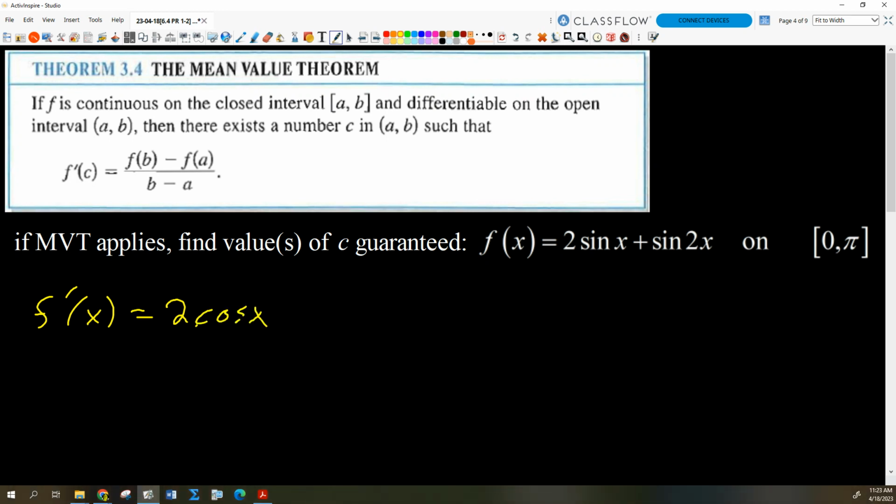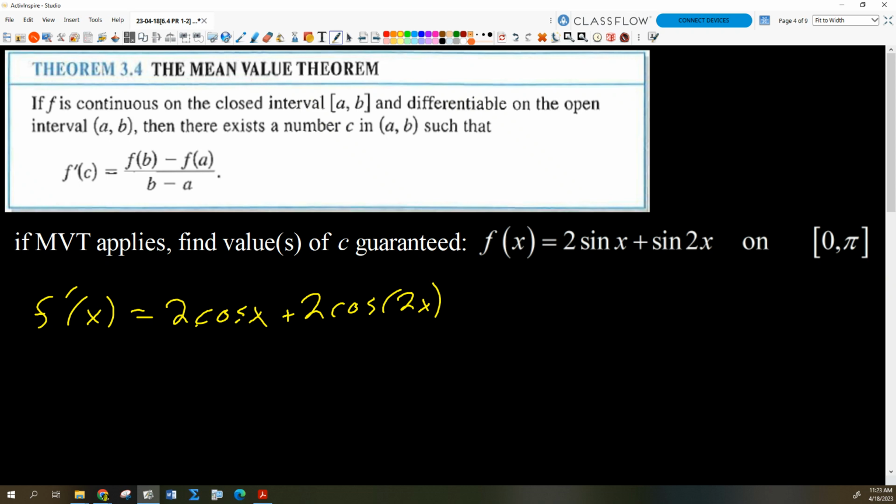And then what's the derivative of sine 2x? Got to use the chain rule. 2 cosine 2x, right? Derivative of sine of the inside is cosine of the inside times the derivative of the inside, which is 2. So I get plus 2 cosine 2x.